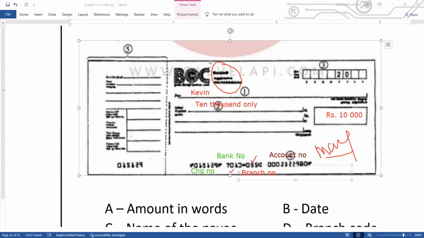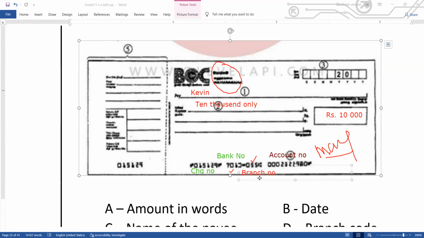She has given a check to Kevin for 10,000 only. Here the date we have to write in number 3. Mary's bank account number is the last number, 2323980. This check number is 015015129. 7010 is the bank number, it means BOC's number. 055 is the branch number, the BOC Maharagama branch number.